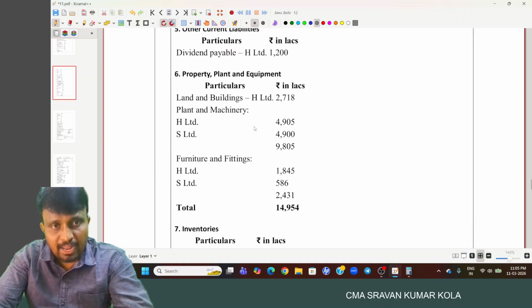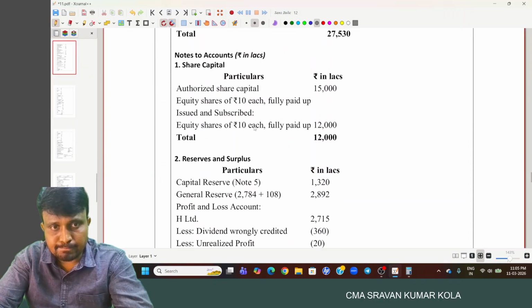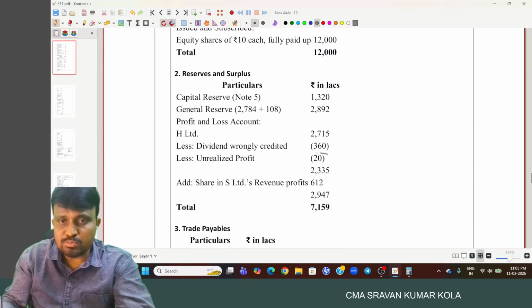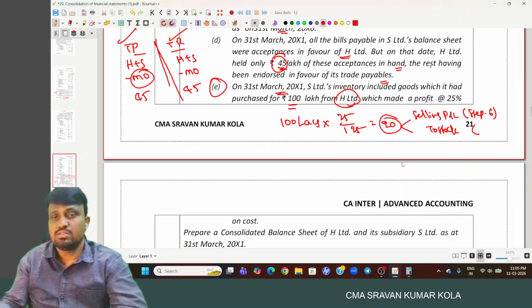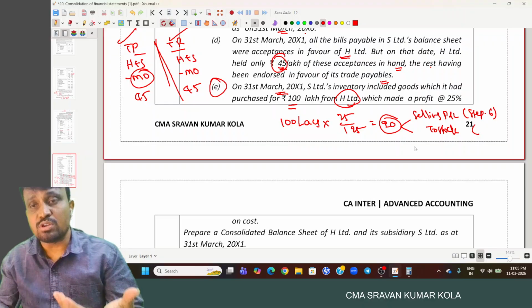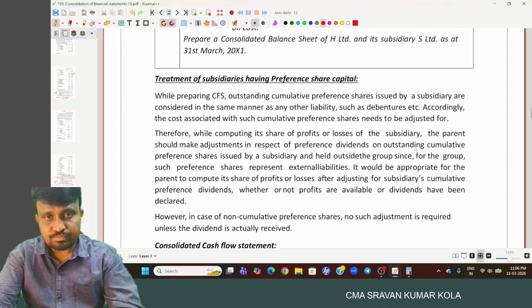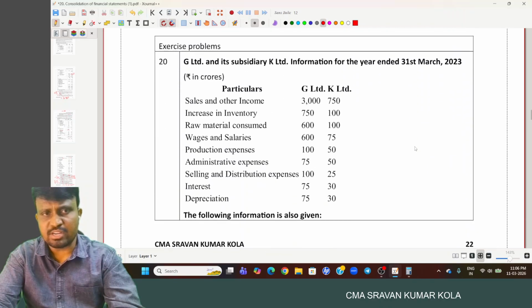And in the consolidated reserves and surplus also we have to reduce. So unrealized profit reduced from consolidated reserves and surplus. Okay. Selling company profit and loss account debited to consolidated stock account. Okay. And this is the one. And the rest is not required.